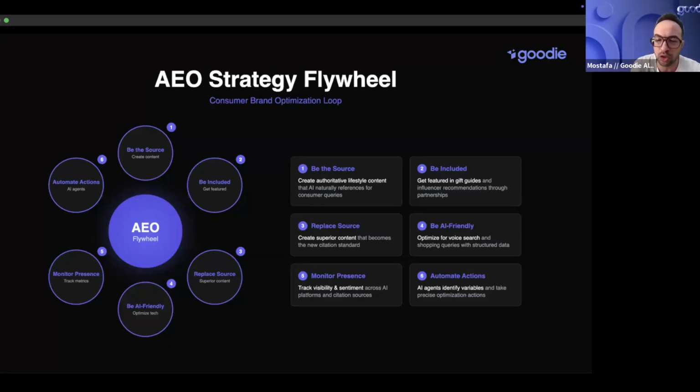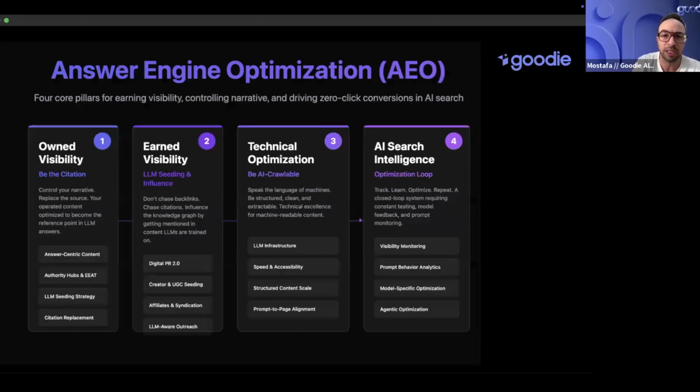This is one that we're doing for a consumer brand, but you can do one for different industries, and it's essentially going to be the same. So you got to be a source and get cited. You got to be included in other sources, and you got to replace a source. So, answer engine optimization, an overview that I had for you all: the owned visibility, the earned visibility, the technical optimization, and AI search intelligence. You want to make sure that you're optimizing against these factors, and we have a clear breakdown. We'll include that in some of the decks that we send out.